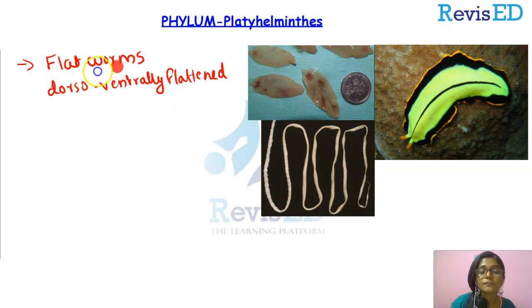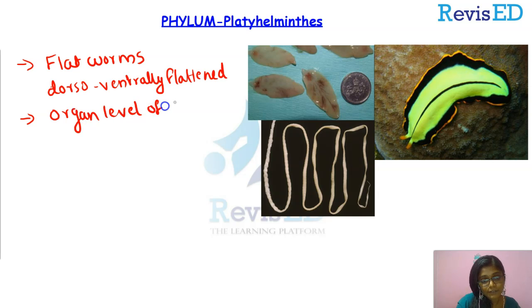Hence, they are called flatworms. Now, what about their organization? In which level of body organization are they? Yes, they have the organ level of organization.